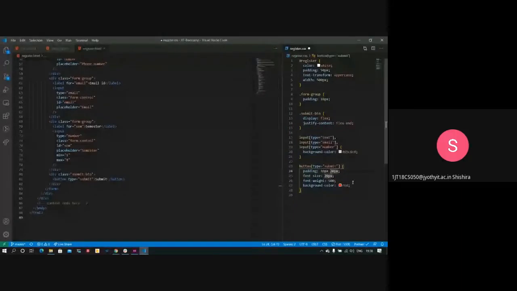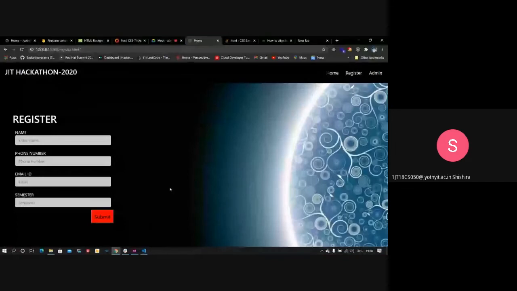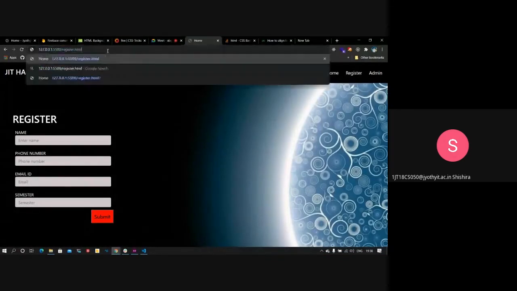So as you can see, even the register page is now done. The admin page actually requires some prerequisite knowledge of JavaScript and database to actually pull in the data we have entered in the register page.